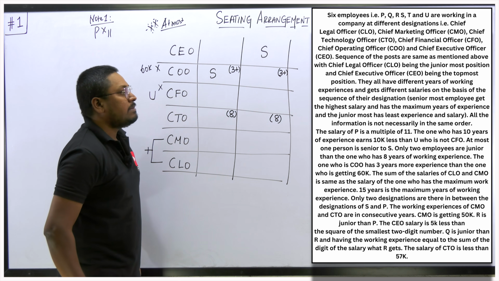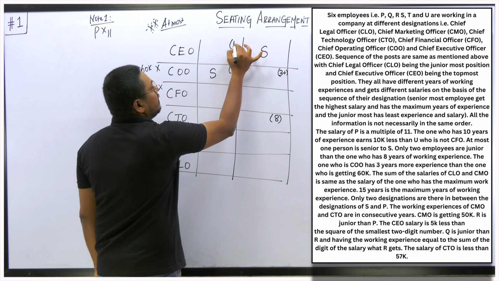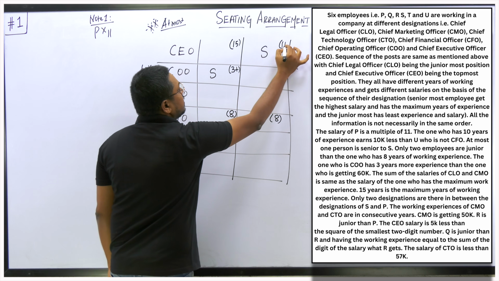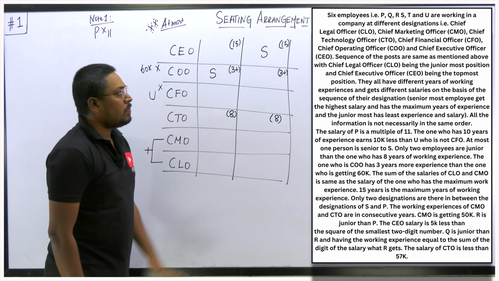15 years is the maximum year of working experience. So they have given 15 years. So definitely the CEO will be getting 15 years of experience, right? Okay. So S will be the 15 years of experience. Here we don't know who it is.